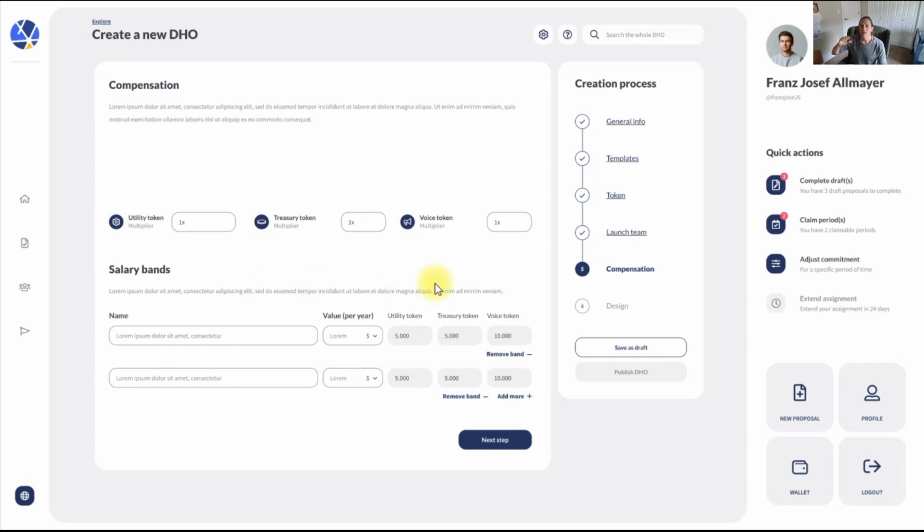The next step is you can set salary bands. So if you want to simplify compensation in your organization and say, hey, we have 15 different levels of pay that you can earn in our organization, or there's only 1 level, or there's 3 levels, you can set those levels here, and you can come in and set what the value is in dollar terms and how many utility, treasury, and voice tokens those different bands are going to earn. This is very similar to how most of the major tech companies run, where they have payment scales too. So you can mirror those, or you can come up with some new ones for your community. Either way, this is where you set them.